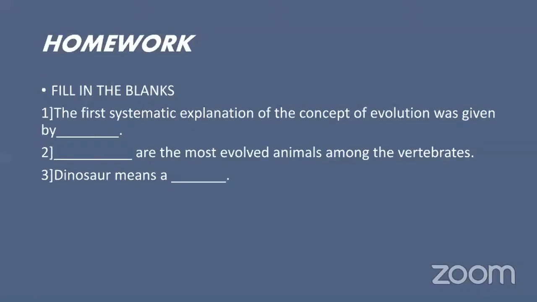Second one, who will read it? Dash are the most evolved animals among the vertebrates. Yes, mammals. Very good. And the third one: dinosaur means terrible lizard.